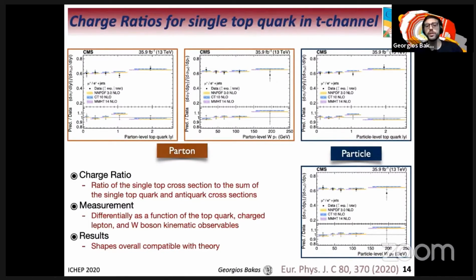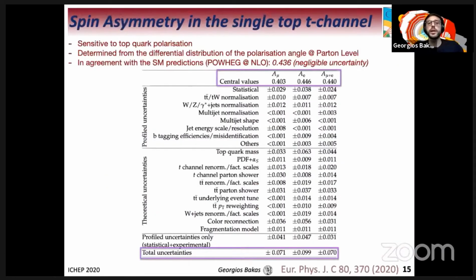A general comment for the results is that in general the shapes are compatible with theory. Here we illustrate the calculation of the spin asymmetry for the single top in the T channel that are extracted using the polarization angle distributions. The spin asymmetry is sensitive to top quark polarization, and it is determined from the differential distribution of the polarization angle at parton level. So the spin asymmetry is measured in 3 channels: the muon, the electron, and the combined